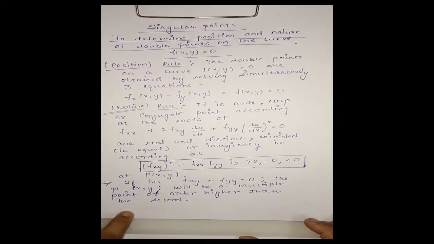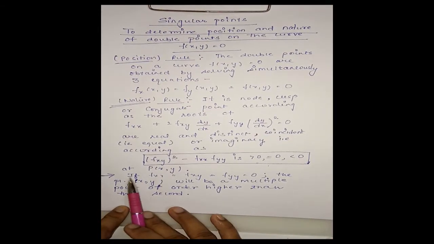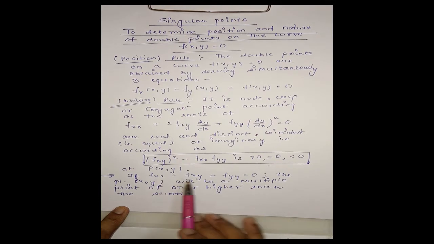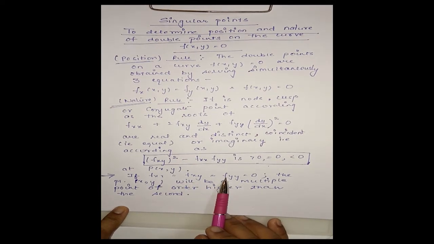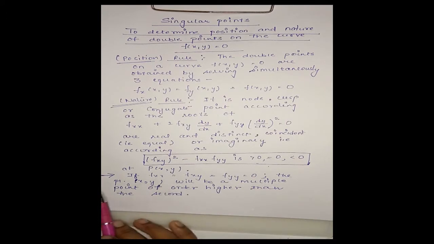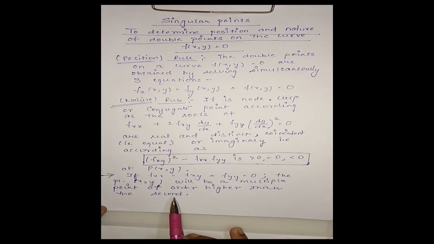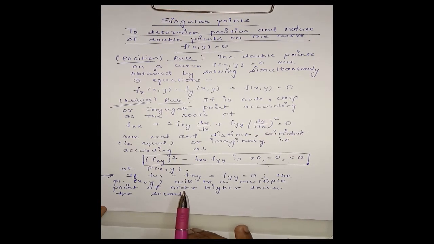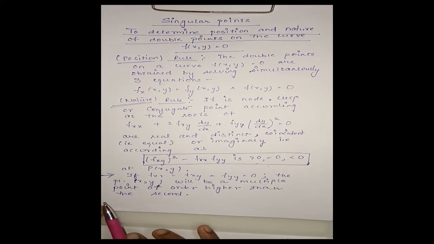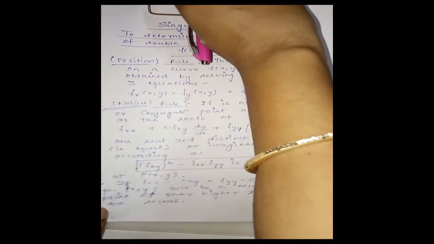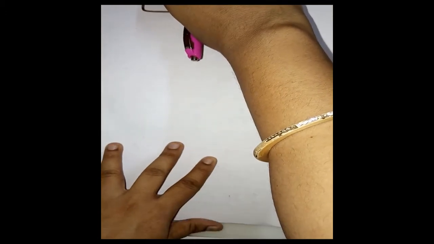Also we note that if fxx, fxy and fyy are all 0, then the point (x,y) will be a multiple point of order higher than the second. In that case this will not be a double point. It will be a multiple point of order higher than 2. Now we will consider some examples to apply this rule.